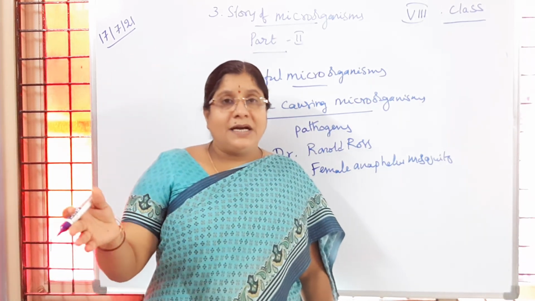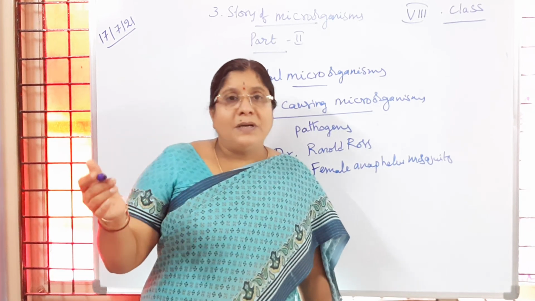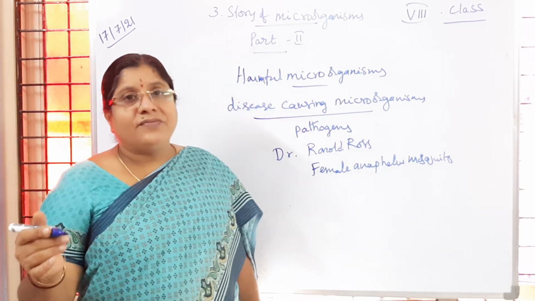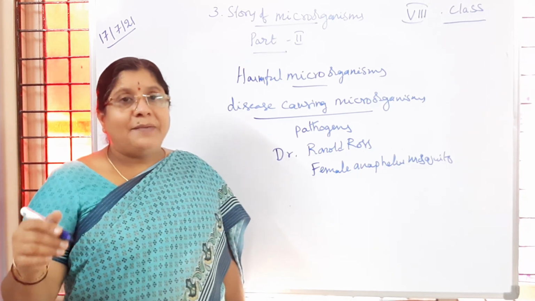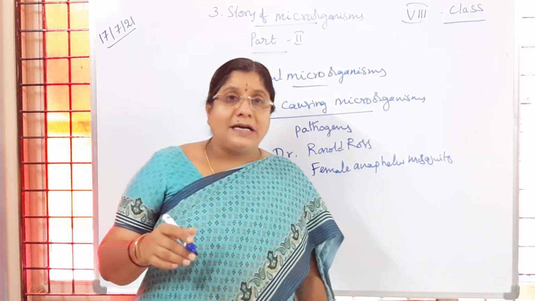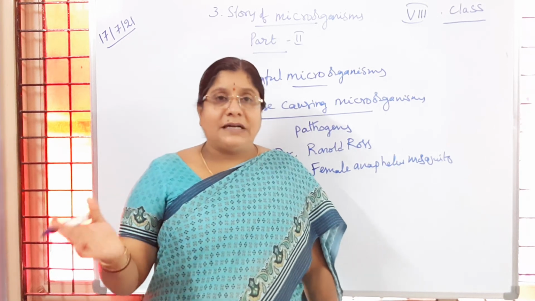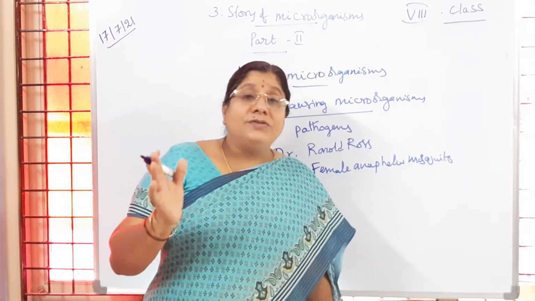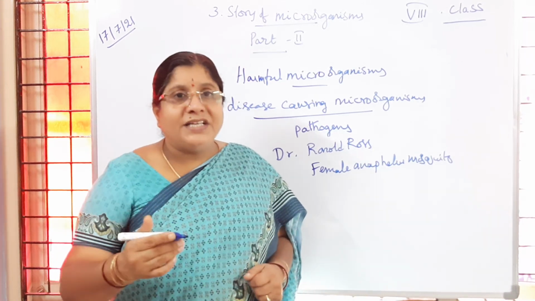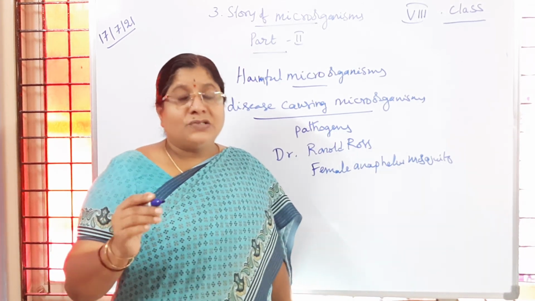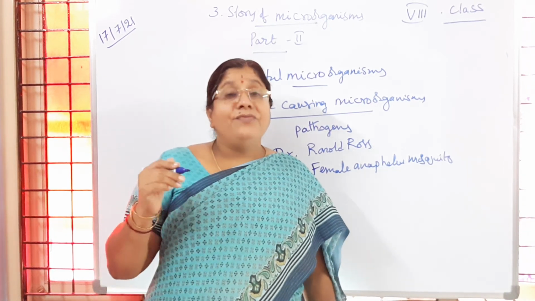It reaches the blood, stays for a certain period of time, and then goes to the liver cells, where it damages liver cells as well as blood cells. Whenever that parasite enters the blood, we get fever with chills, high temperature, severe headache. That is called malarial fever.